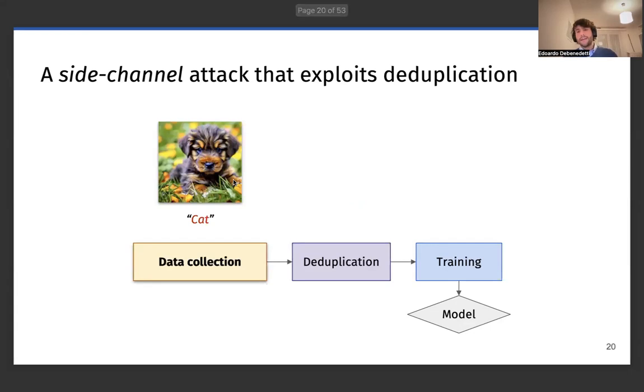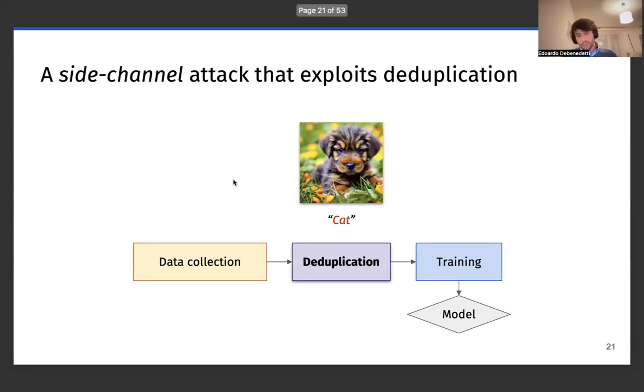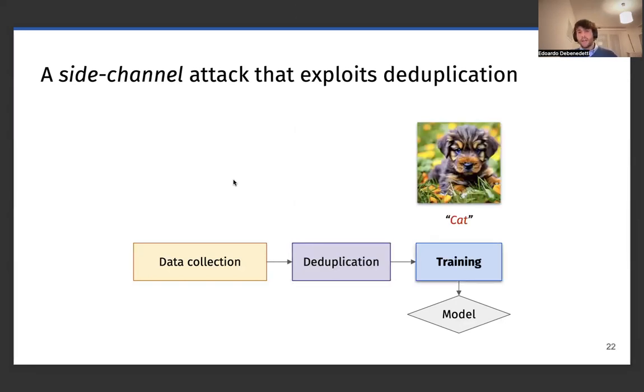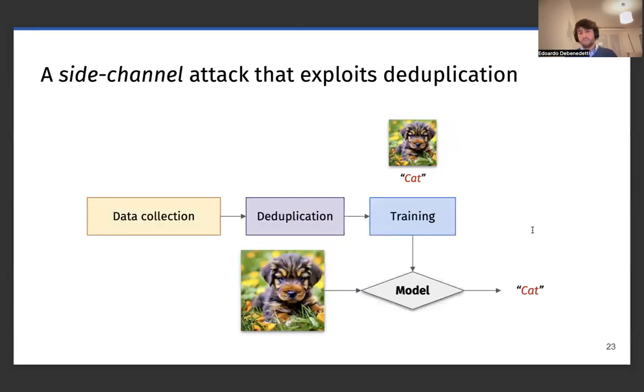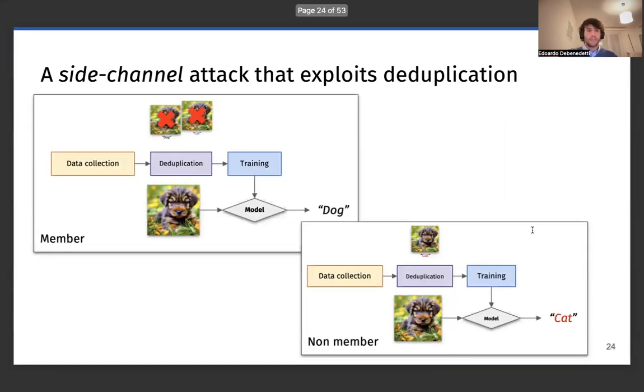However, if the sample was not part of the training set before deduplication, only our poison sample is part of the training set, then our sample is going to go through deduplication, is not going to be deleted, it's going to be used for training, and at inference time, the model is going to classify the image as a cat. Not always, but it's very likely, but at least it's going to have a very high confidence, at least higher than normal, for this image into the cat class. And this is basically how our deduplication side channel works.